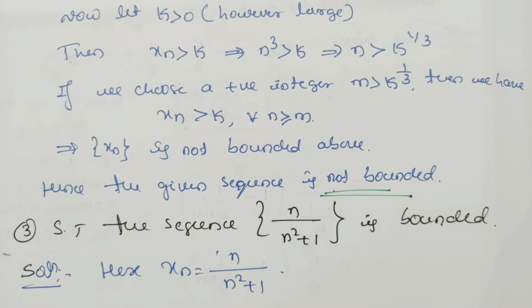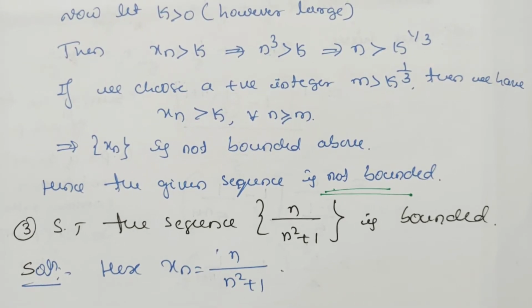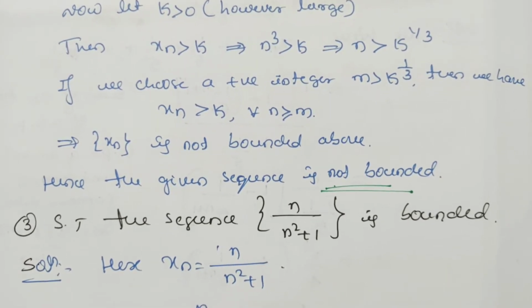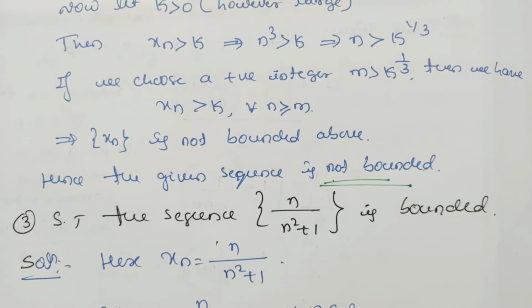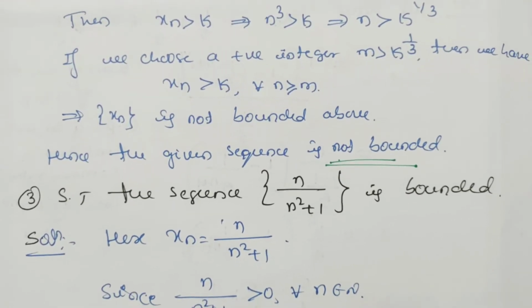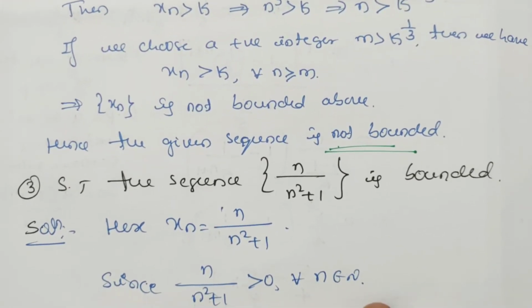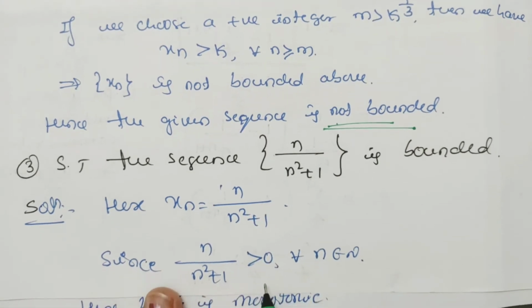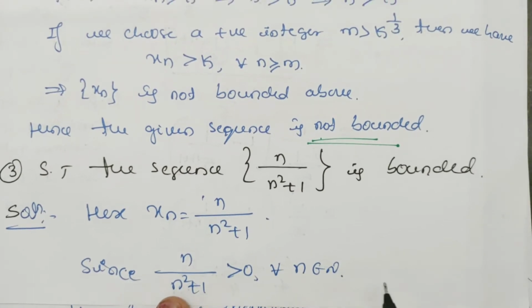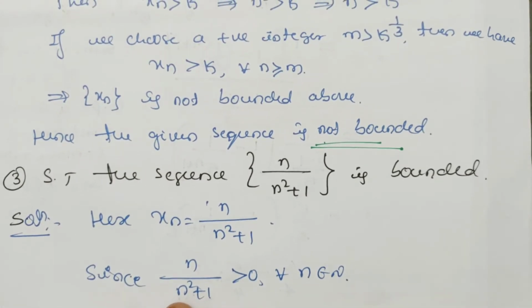Let us study one more example. Show that the sequence n divided by n square plus 1 is bounded. So we have many methods to show this as bounded. Let us take one method. Here xn is n divided by n square plus 1, and since n is a natural number, n belongs to N, this n is positive and this n square plus 1 is also positive. Therefore the ratio is greater than 0. This implies the sequence xn is greater than 0.